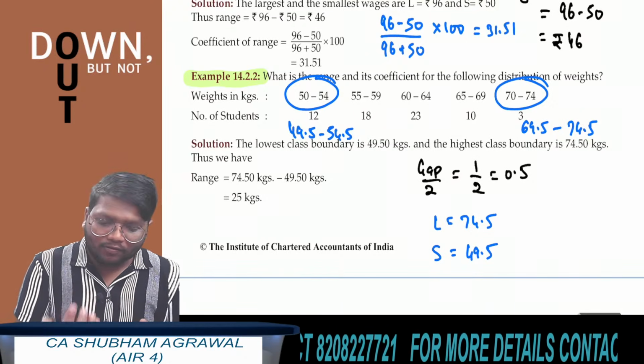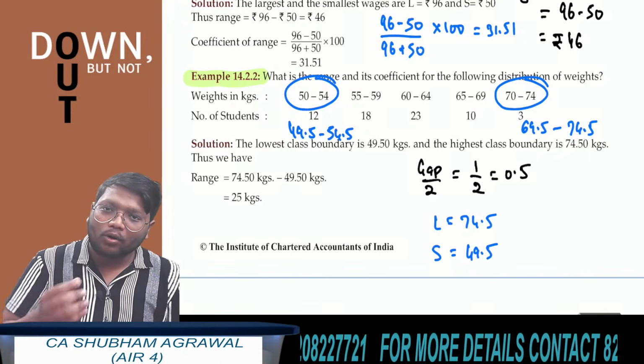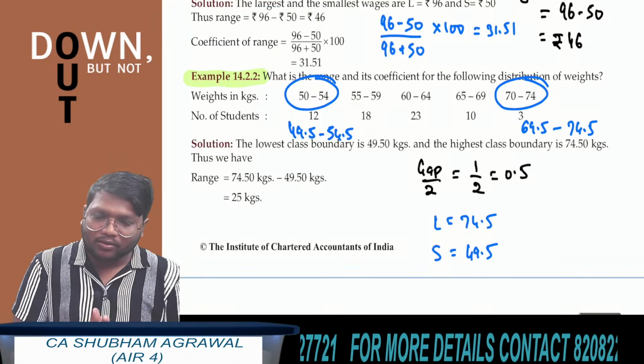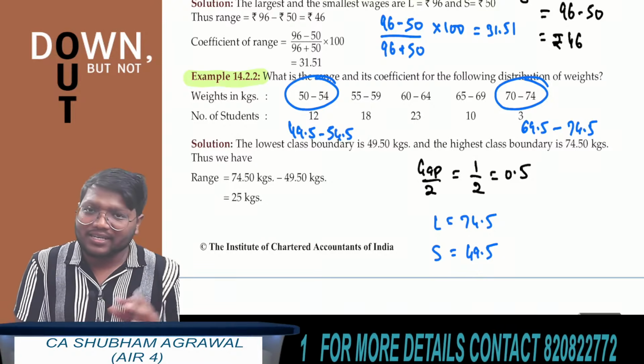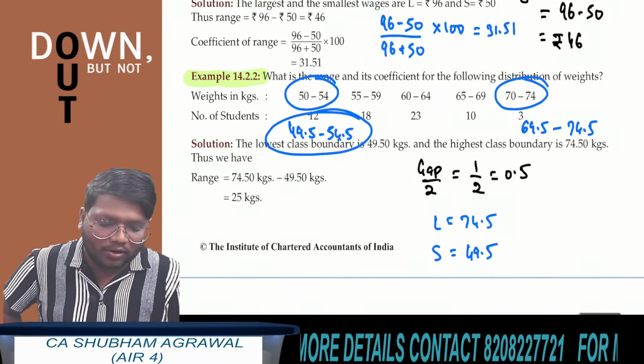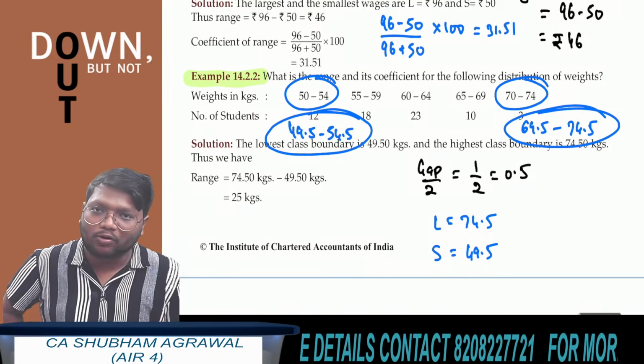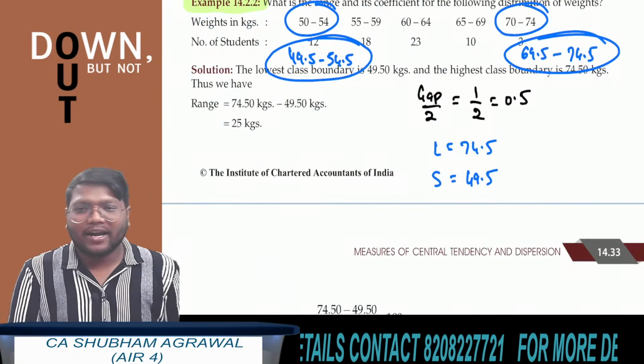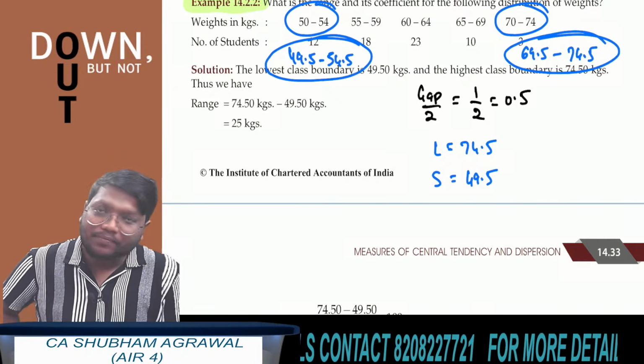Whatever value you are getting of gap upon 2, you have to subtract that from the lower class limit and add it to the upper class limit. It will make the data continuous. Once the data is continuous, in the first class interval you have to find the lower class boundary, and in the last class interval you have to find the upper class boundary. Now after getting the values of L and S, you can easily find range and coefficient of range.